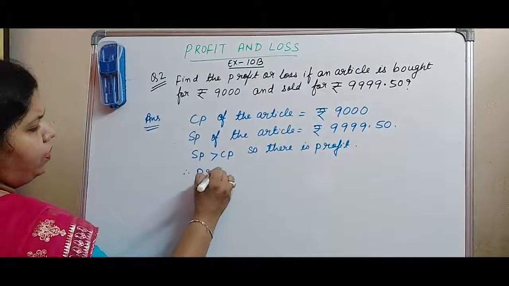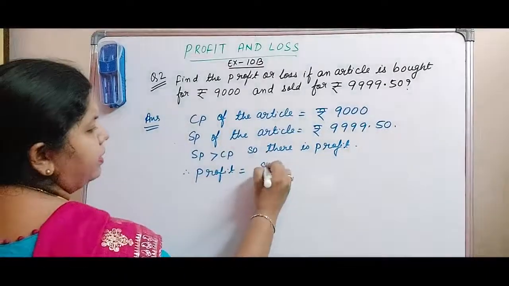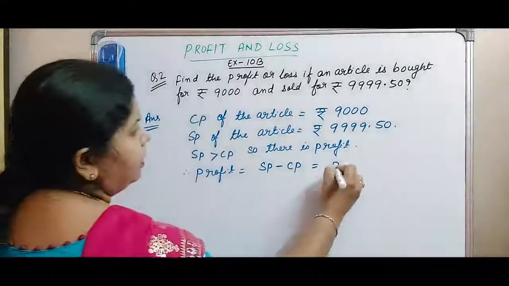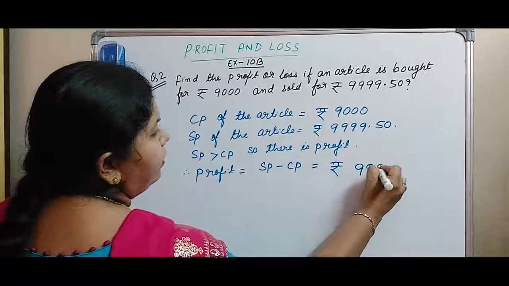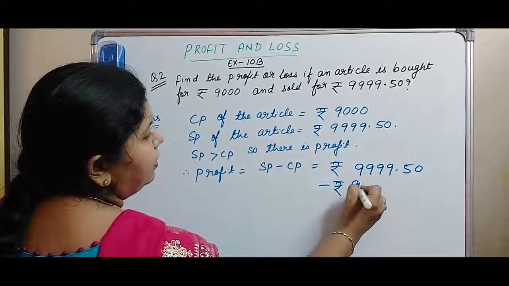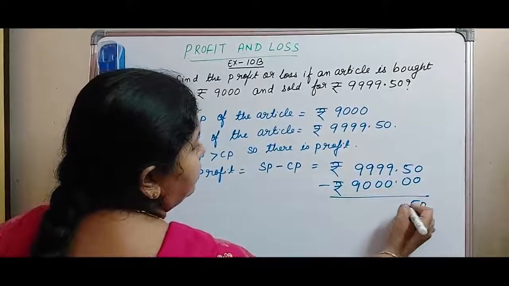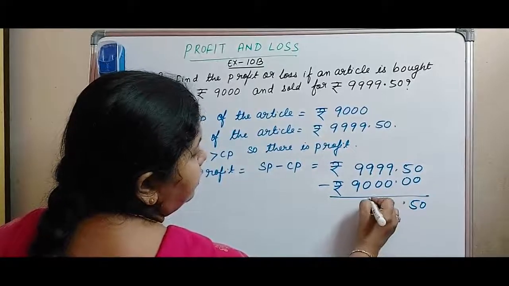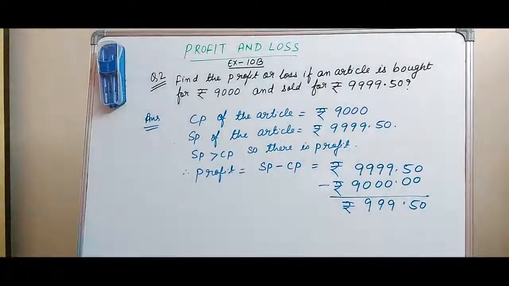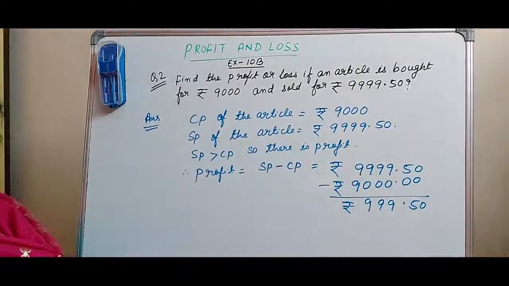Therefore, profit equal to SP minus CP equal to rupees 9,999.50 minus rupees 9,000.00. So rupees 999.50 is what we get as the profit.